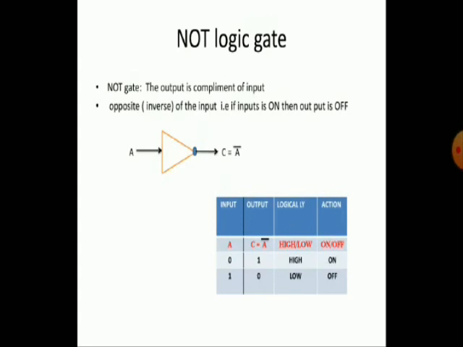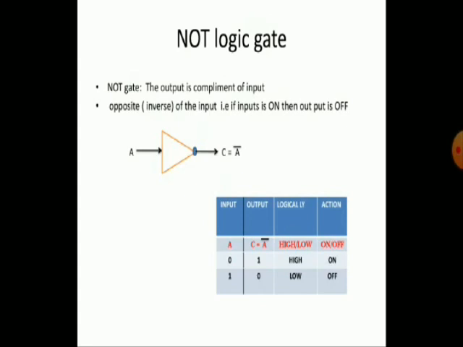You can observe here the NOT gate has only one input and only one output. I already explained the OR gate and AND gate, which have a minimum of two inputs. But the NOT gate has only one input. So that's why, as already discussed, the definition of the logic gate is